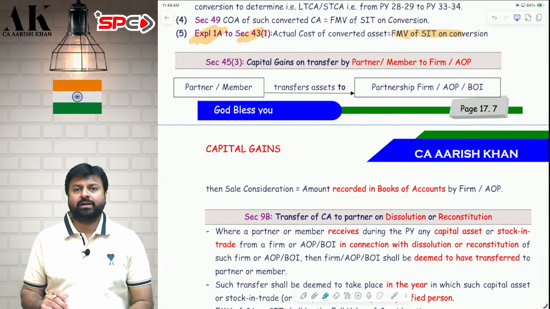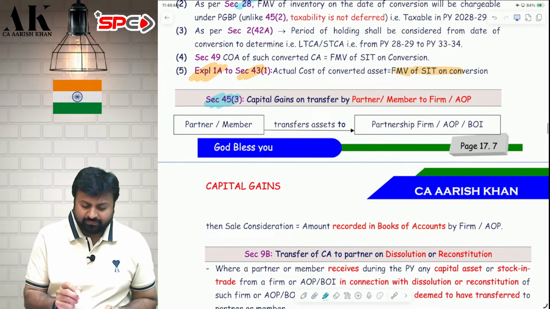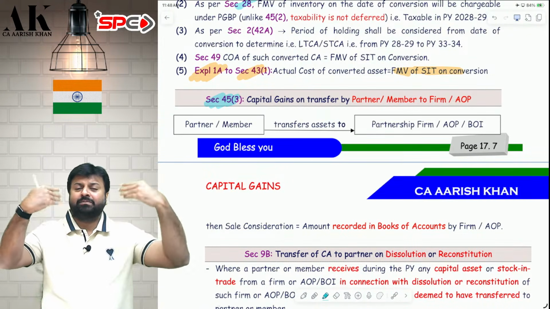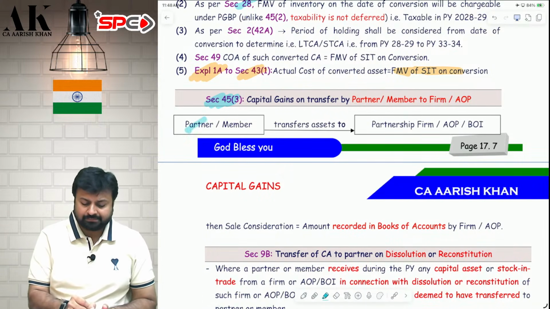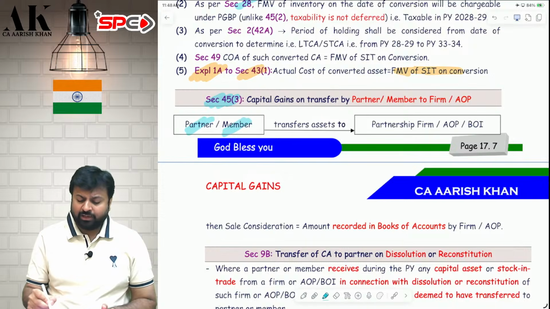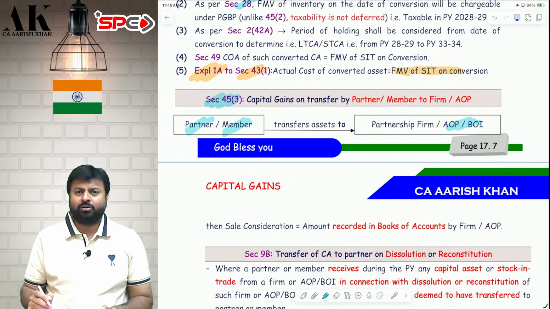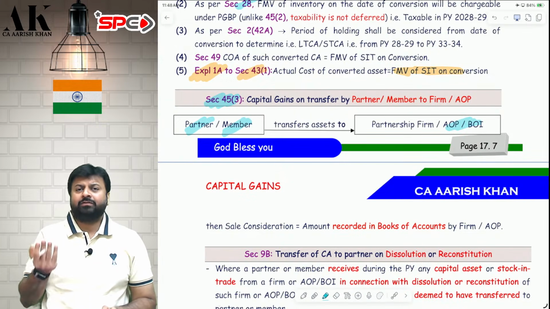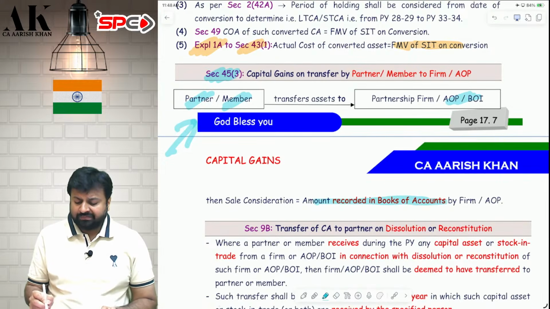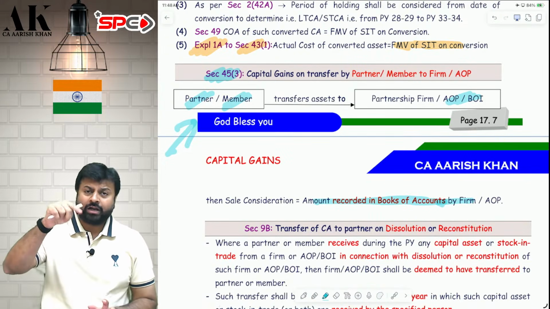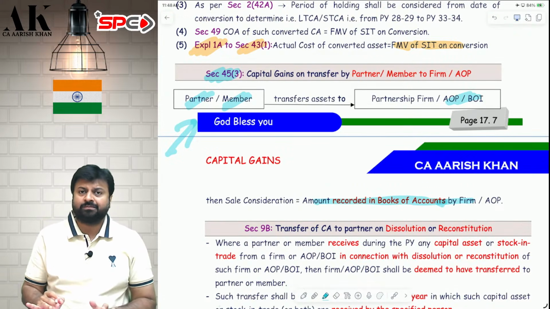Now coming back to some dangerous provision, page number 17.7. Section 45(3). What is 45(3)? When a partner transfers something to the firm, the partner will be liable for capital gains. Or when a member of an AOP/BOI transfers something to the AOP/BOI, the member will be liable to capital gains. So what will be the full value of consideration in the hands of the partner? It will be the amount recorded in the books of accounts by the firm. Whatever is the amount recorded in the books by the firm, that will become the full value of consideration for the partner for the purpose of this section.